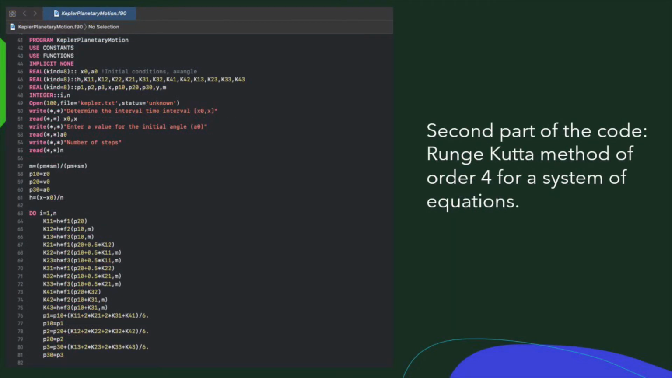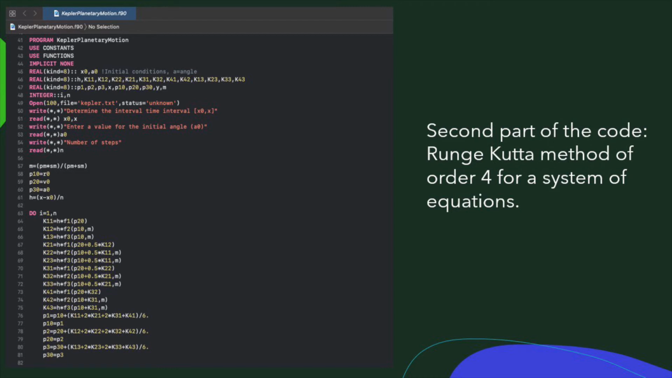This part of the code corresponds to the program. Here, it is established that the constants and functions models are used. First, the initial conditions, the parameters and values used in the Runge-Kutta method, and the result variables have to be introduced as real numbers. The number of iterations is introduced as an integer.